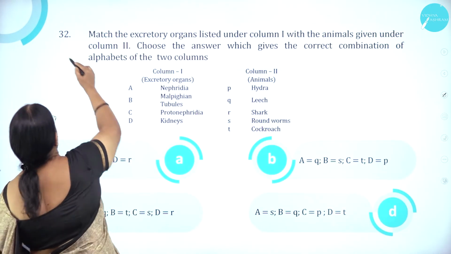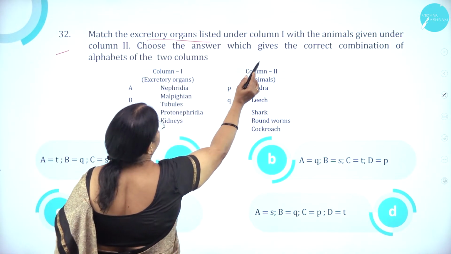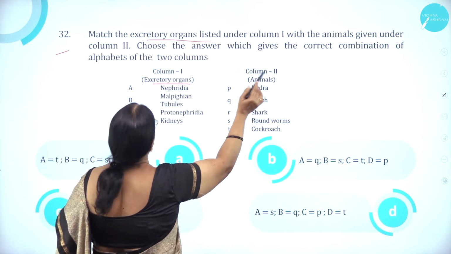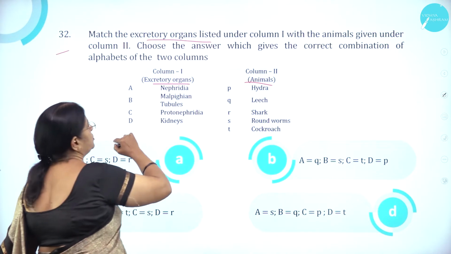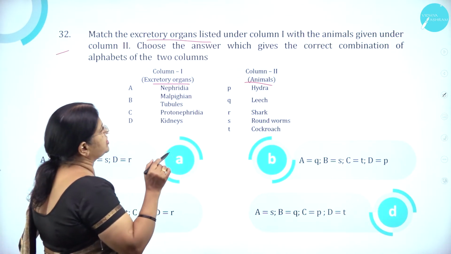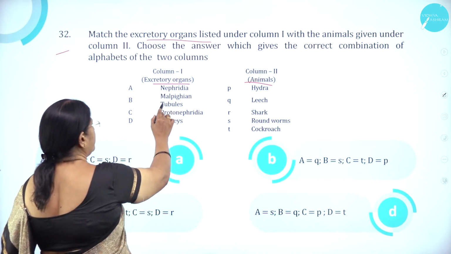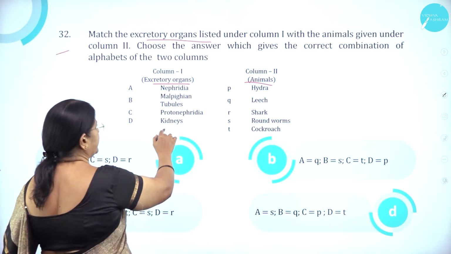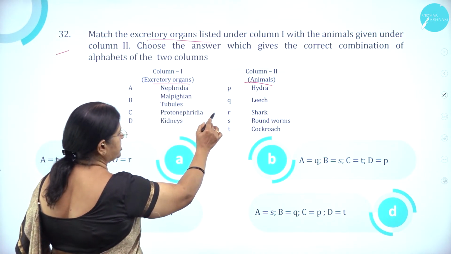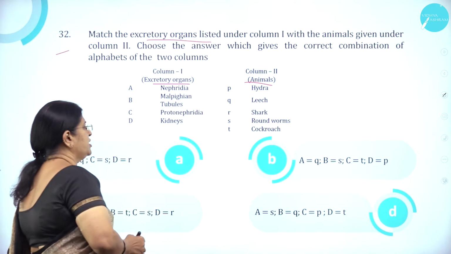Moving on to question number 32. Match the excretory organs listed under column 1 with the animals given under column 2. Choose the answer which gives the correct combination of alphabets of the two columns. Nephridia, Malpighian tubules, protonephridia, kidneys. Hydra, leech, shark, roundworms, cockroach.